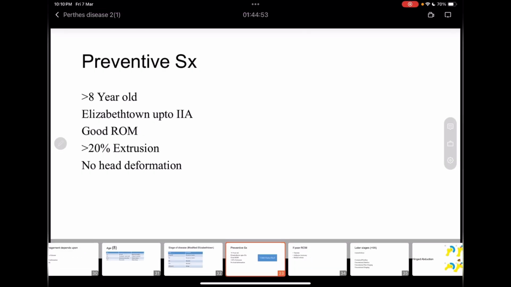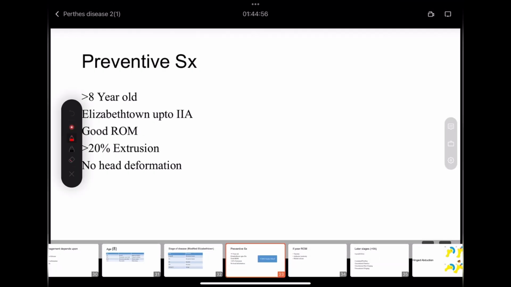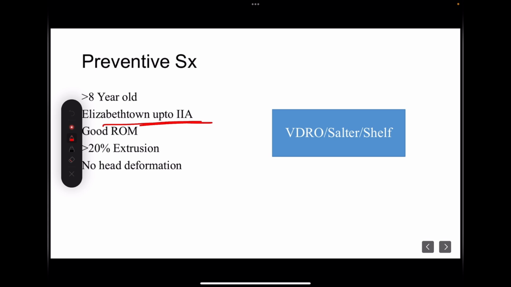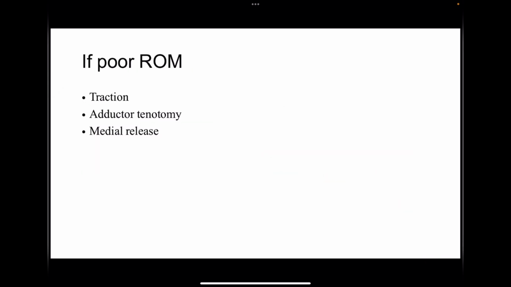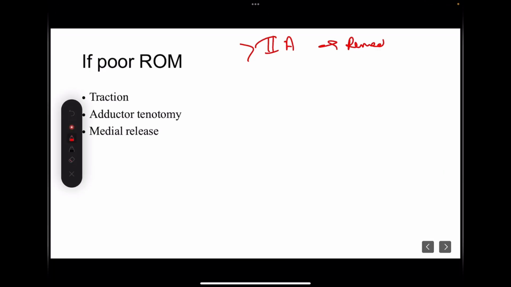So preventive surgery, I have already told you, for all those children who are up to stage 2A, who have good range of motion, who have extrusion, VDRO should be done as a preventive measure. This is the preventive surgery. And once the child has crossed the limit of 2A, we have to do remedial surgery.